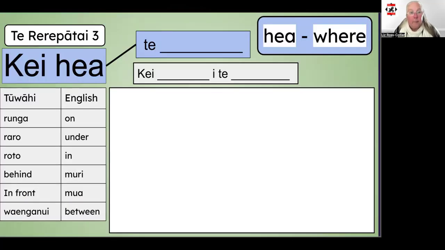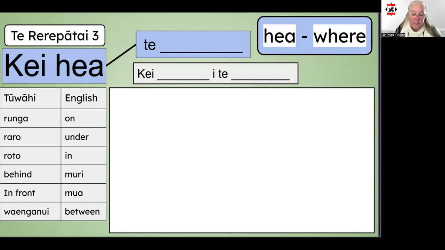The third rerepātai, which asks where something is, kei hea. The question starts with kei, and in these examples, so does the answer. I've used this tūwāhi activity that I developed for students to show how it works. I've listed the tūwāhi on the left as a rārangi kupu to help us build the sentences.